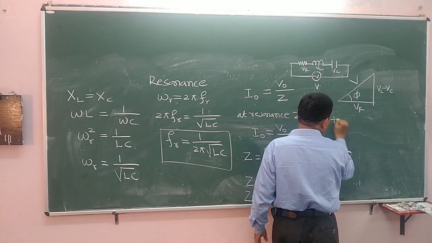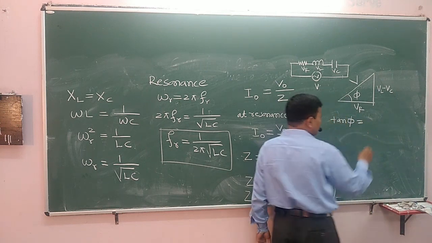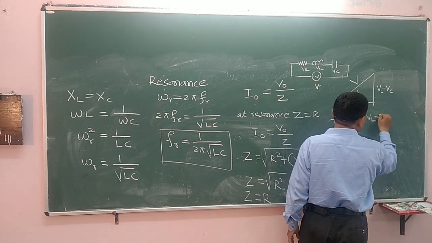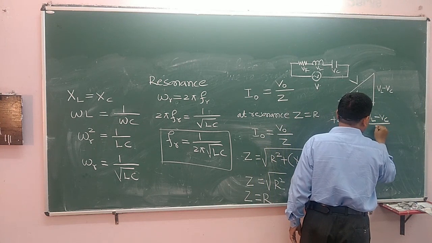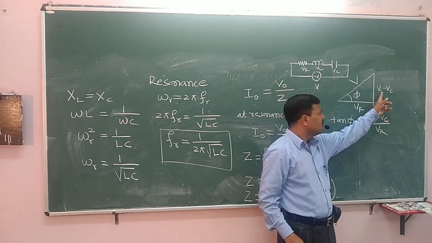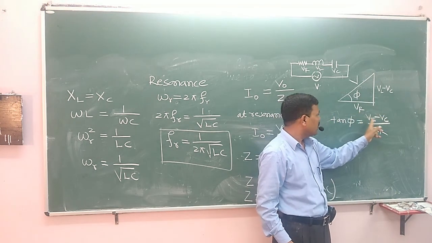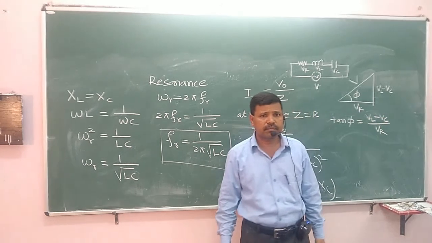That is, tan phi is equal to (VL minus VC) divided by VR. That is opposite side divided by adjacent side, VL minus VC by VR.